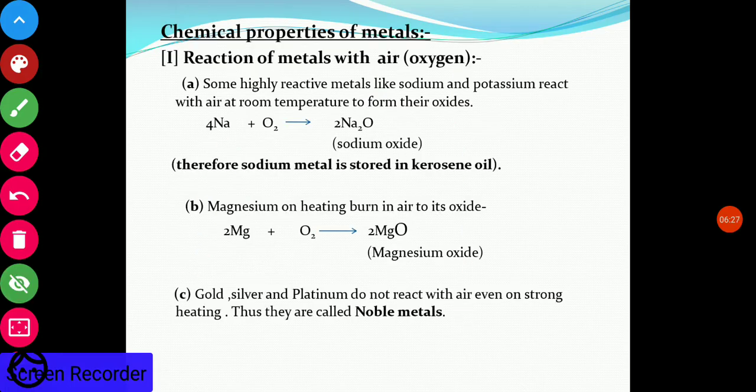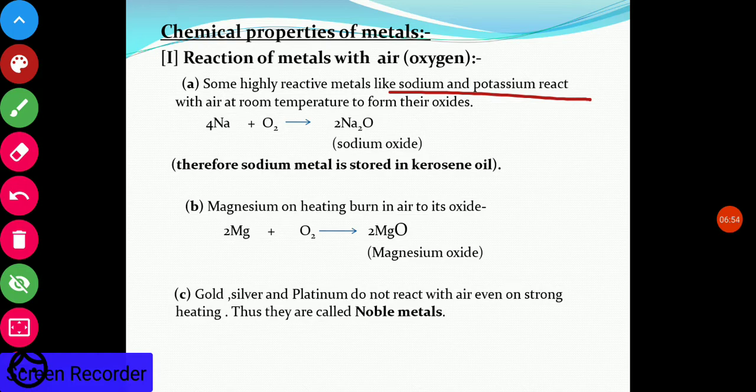Now, chemical properties of metals. Reaction of metals with air: some metals are very highly reactive, like sodium and potassium. They react with air at room temperature and convert to their oxides. So sodium and potassium are highly reactive.